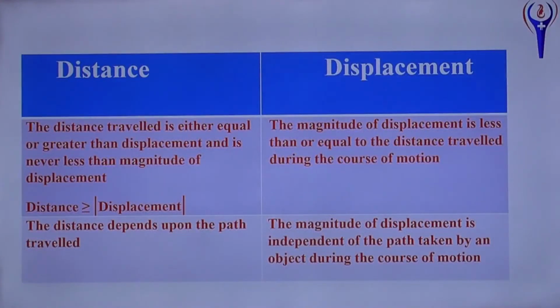Distance travelled is either equal to or greater than the displacement, and is never less than the magnitude of displacement. Magnitude of displacement is less than or equal to the distance travelled during the course of motion. Distance is greater than or equal to displacement. Distance depends upon the path travelled. Magnitude of displacement is independent of the path travelled by an object during the course of motion.